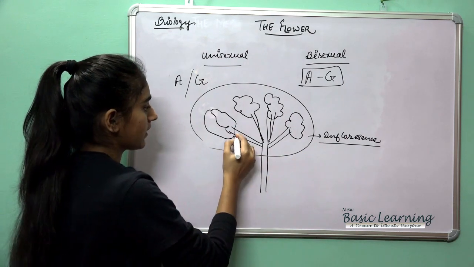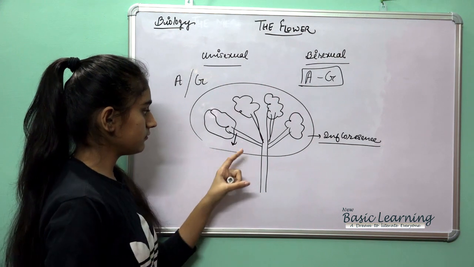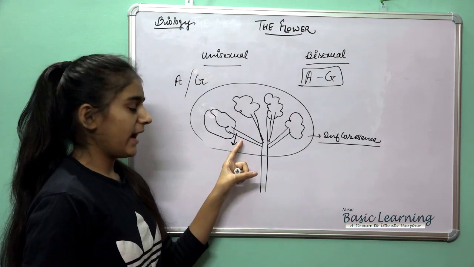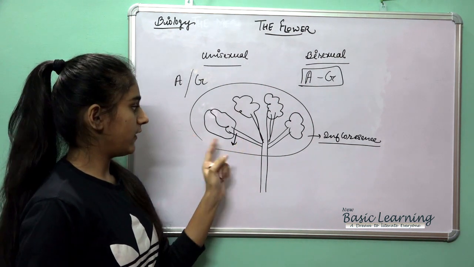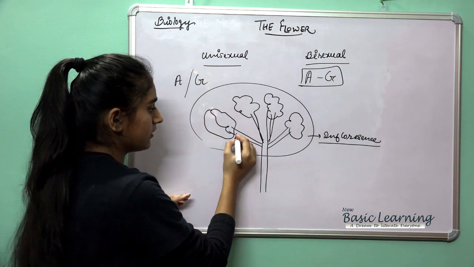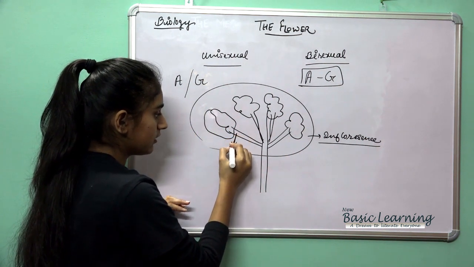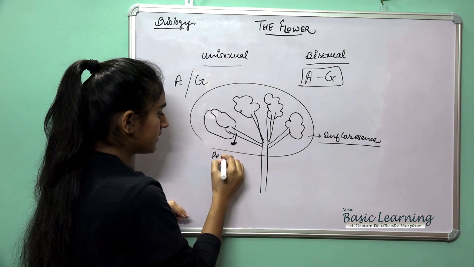Then comes the stalk. The end of the stalk of a flower on which the flower grows, this we call the pedicel.